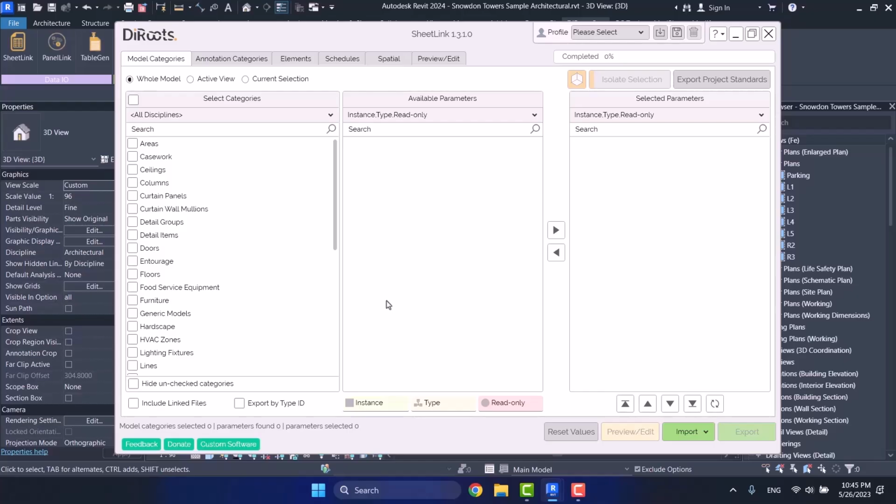Now, there is a point here. When you import your schedule from TableGen plugin and then update it, those things that you have changed in that schedule are not really changed in your project as well. Now, let me give you an example. Imagine you're now dealing with the Excel table that is about the parameters of some doors, and then you change the height of a door from 2 meters to 2 meters and 10 centimeters. And then you import your schedule, your table in TableGen plugin, and then you update it.